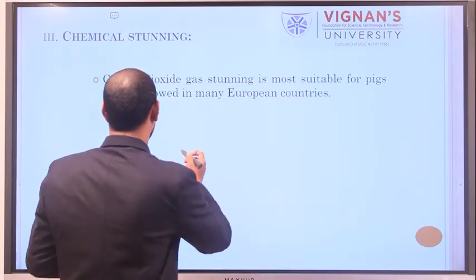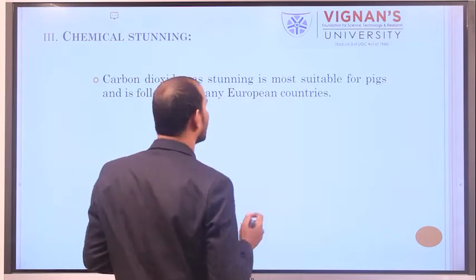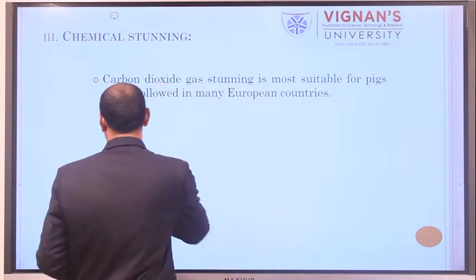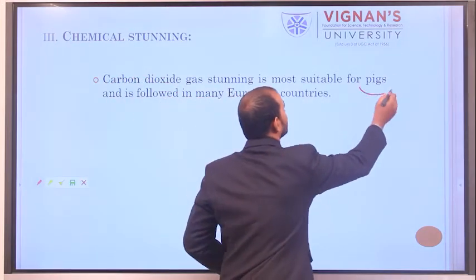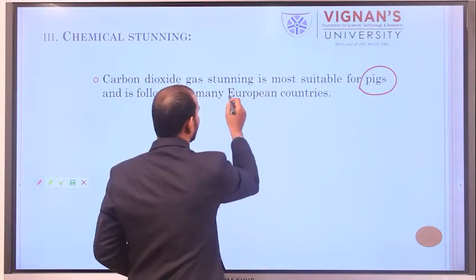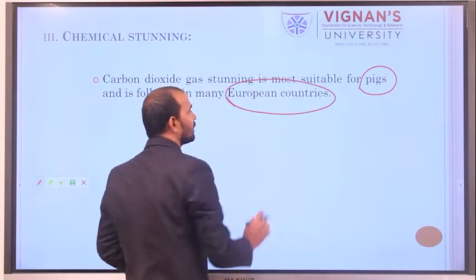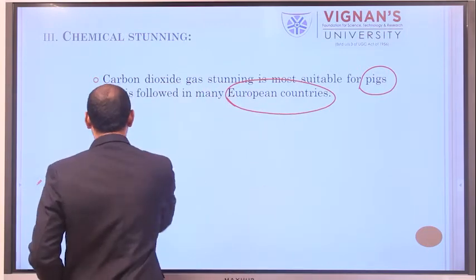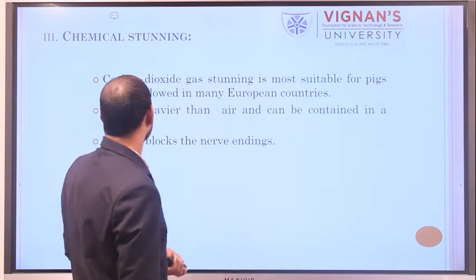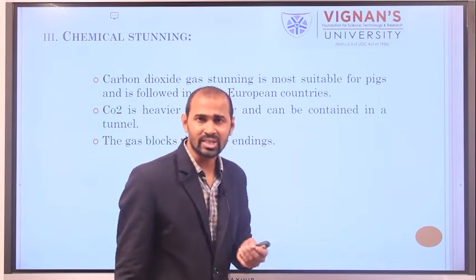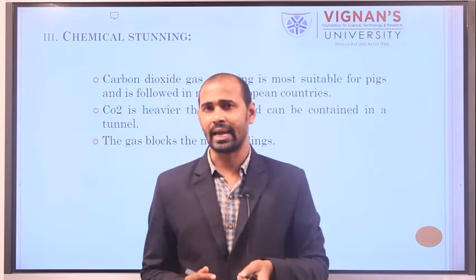Carbon dioxide gas is generally used for stunning of pigs, especially in European countries. These European countries are following this chemical stunning. For chemical stunning, we use carbon dioxide gas.